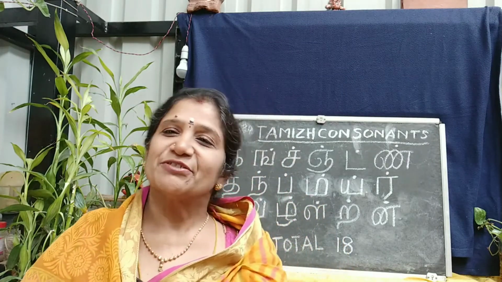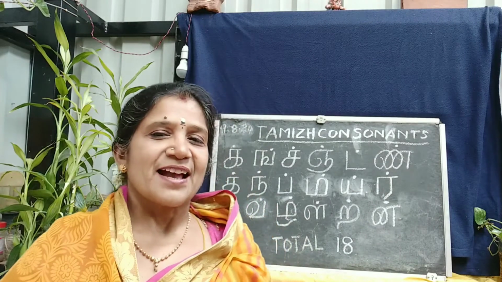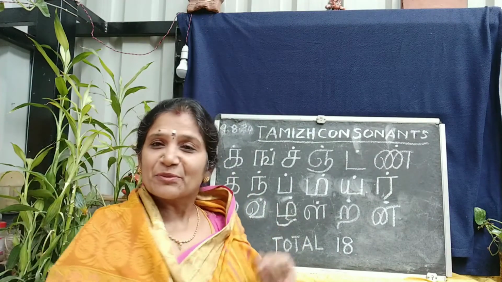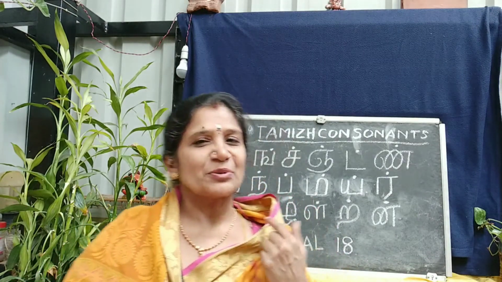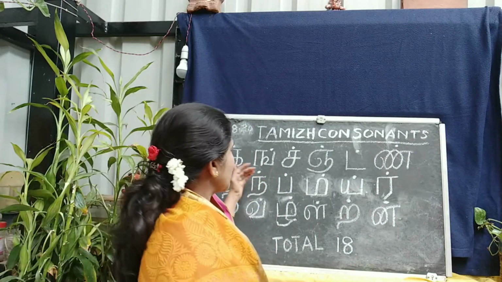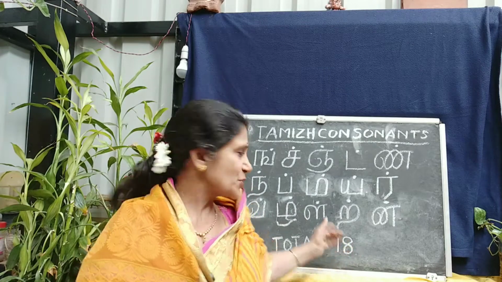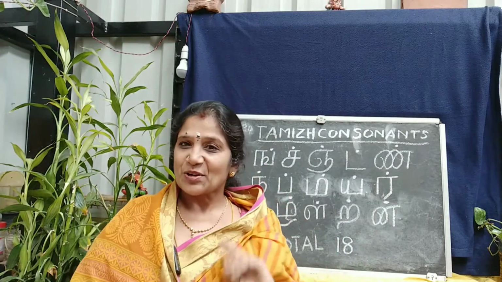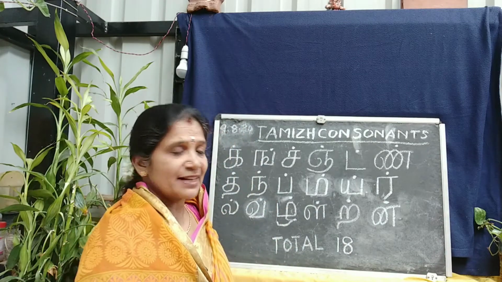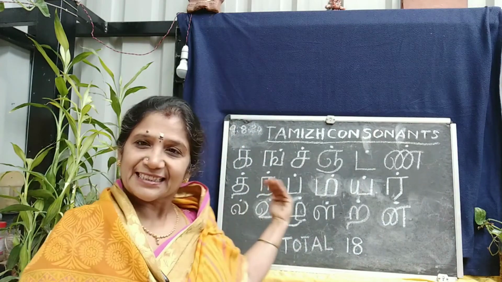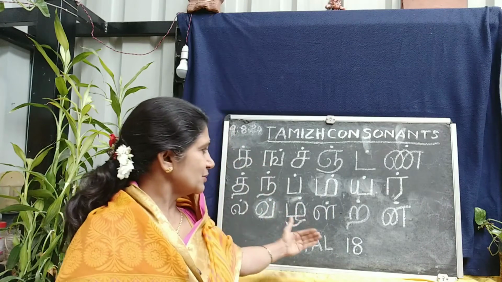So in the last class, we were learning about consonants, and today I'm going to revise the consonants we learned in the last two classes, that is, how to pronounce them and how to write them. We had learned up to ip. That is, out of a total of 18 consonants, we had learned up to 9 consonants in the last two sessions. Today I'm going to revise again. First, let's recap from ikku to in.